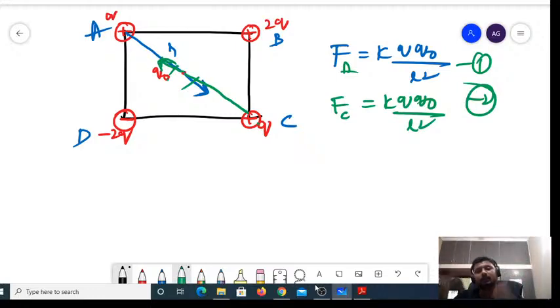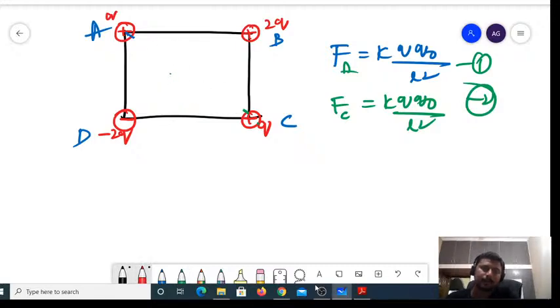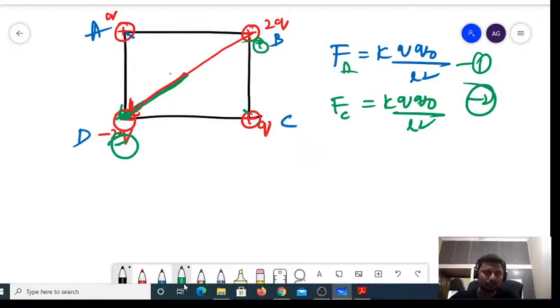Next. Now, due to B and C, let us find. Due to B, what is the direction of force acting? It will be acting towards B. Similarly, force due to D will also be acting towards D itself. Why? Because it is a negative charge and it is a positive charge. Positive and positive will get repelled, positive and negative will get attracted.